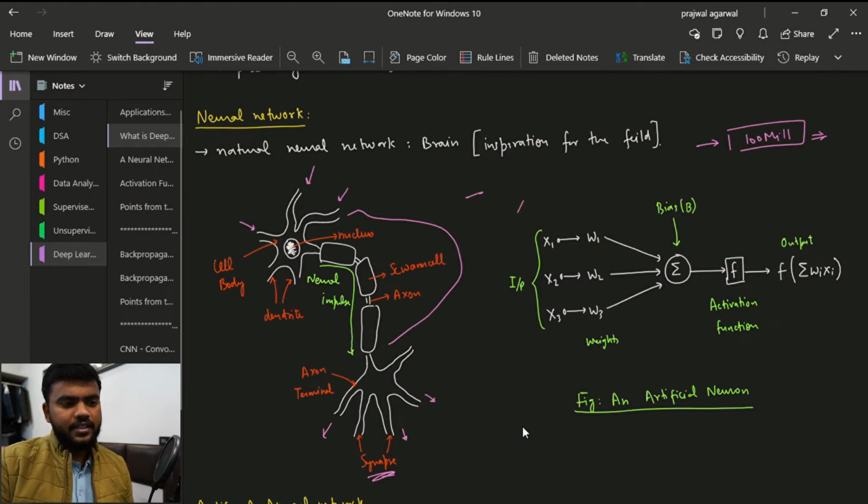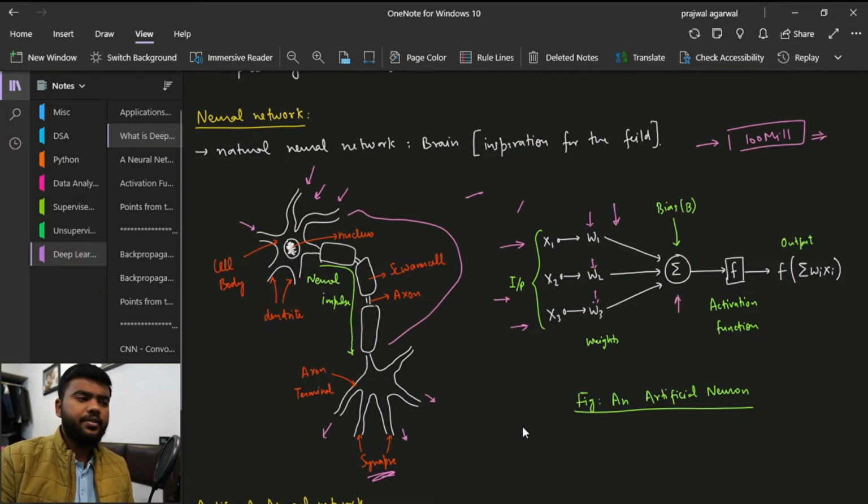All right, so this is an artificial neuron. Trying to relate to this part, this section is equal to the synapse. From the synapse, here we insert the input, and with the input we also insert some weight. We will discuss everything. Then we have a certain amount of bias.